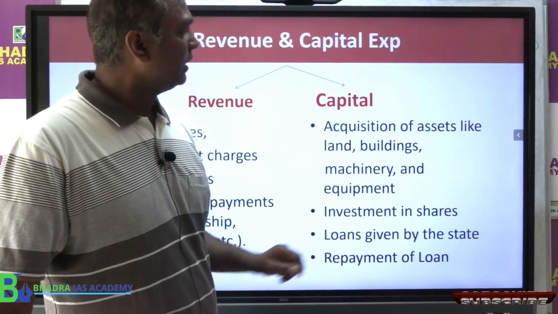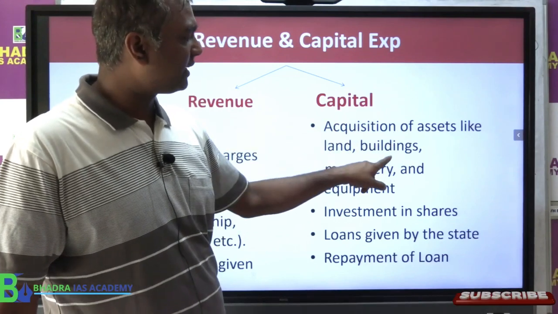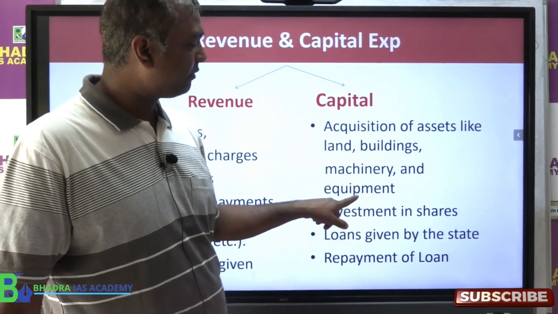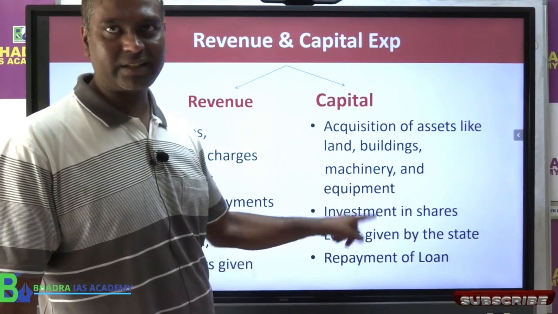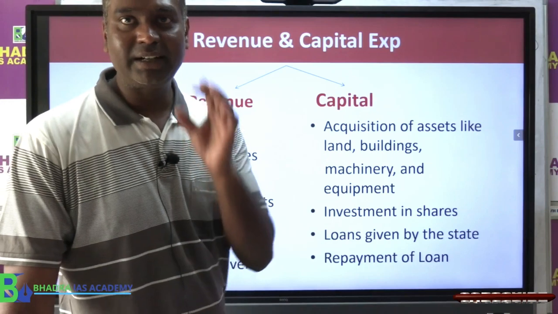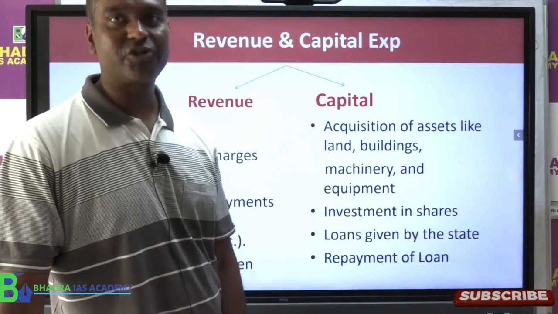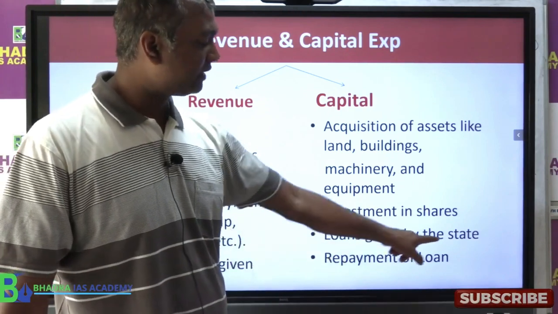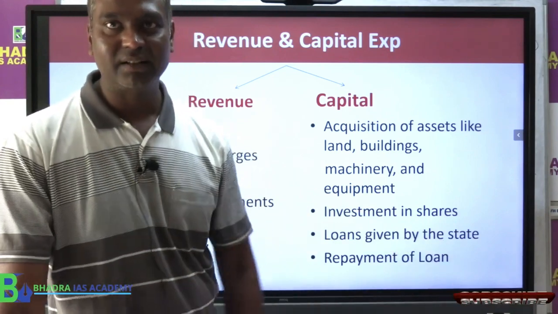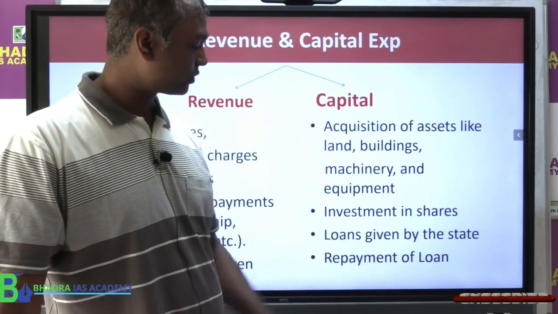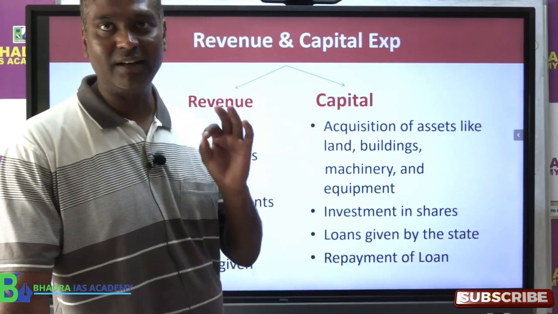Clear now? So here we have a acquisition, that means purchase of things like land, yeah, constructing buildings, yeah, purchasing machinery, yeah, equipment, all that comes under capital expenditure. Number 2, investment in share. जैसे I told you, Assam government has a share in PPM industry 26%. That is what we call investment in shares. Then we have a loans given by the state government to whoever in the local body. Like for example, some corporation might require a loan from the state government, that is the loans. Repayment of loan, it reduces liability, that is also therefore part of capital expenditure.